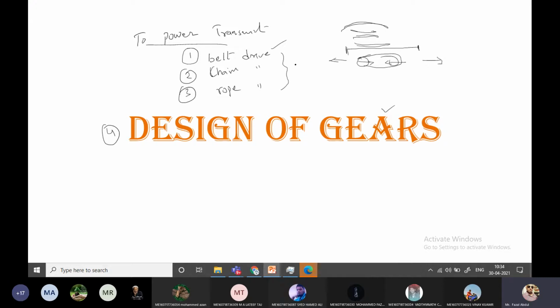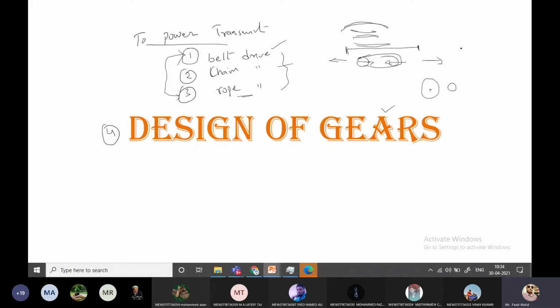If you see the chain drive, it is okay, we can transmit exact velocity, but when the distance between the pulleys decreases, there again is a disadvantage. That is the restriction for the chain drive. For the rope drive, special grooves are required, and the same phenomena we discussed in the belt drive apply. Belt drive and rope drive are similar, with somewhat differences. As the distance increases or decreases between the pulleys, it is not going to transmit the exact velocity, power or torque.